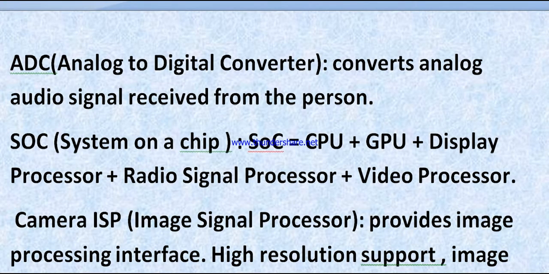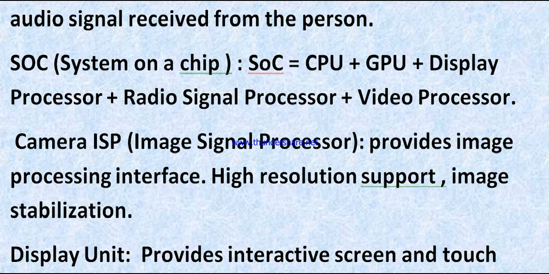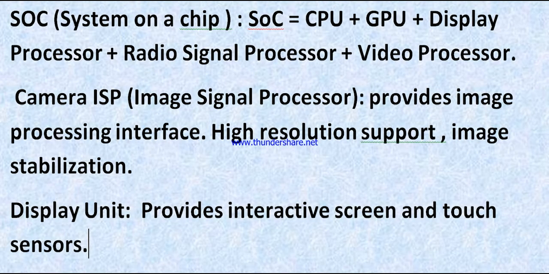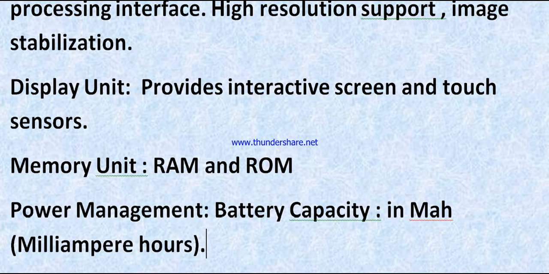Now camera ISP, that means image signal processor. It provides an image processing interface, high resolution support, and image stabilization. Display unit provides an interactive screen and touch sensors. Memory unit, RAM and ROM. Power management, battery capacity in mAh, milliampere hours. mAh means milliampere hours.